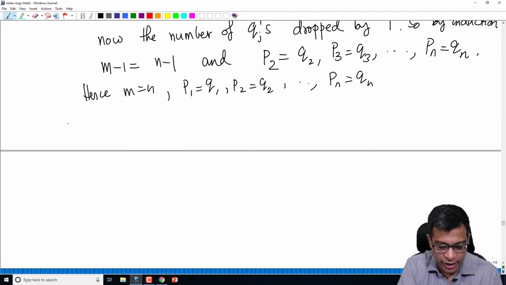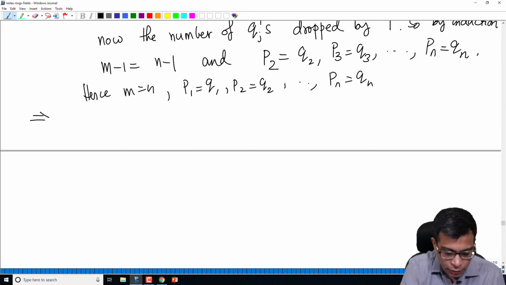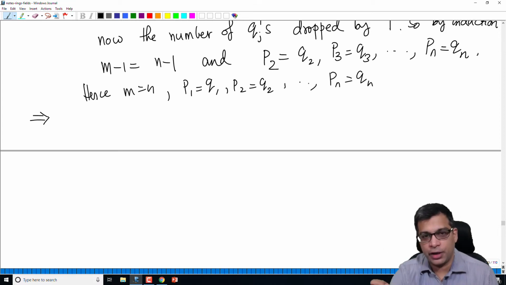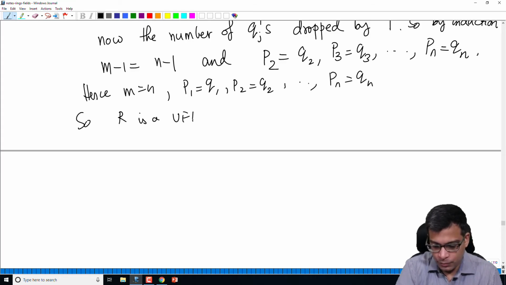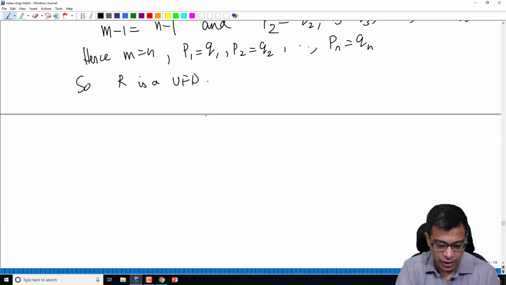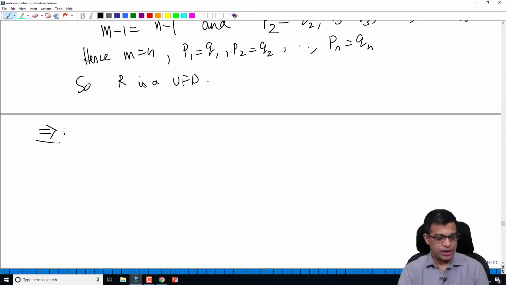So we have proved one direction, right? We have shown that if you have an integral domain where factorization exists and if irreducible elements are prime, factorization is unique. So R is a UFD. Okay, so now that proves one direction of the first part of the proposition. Now let's prove the other direction.